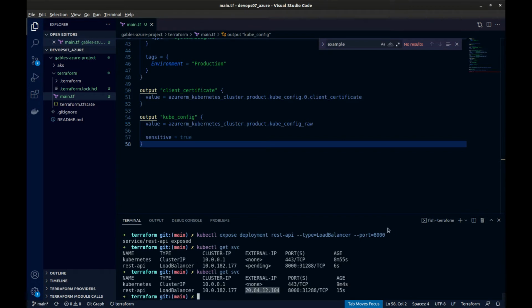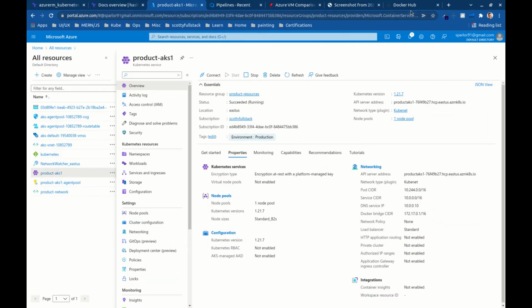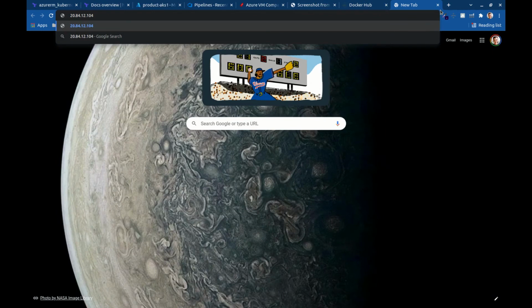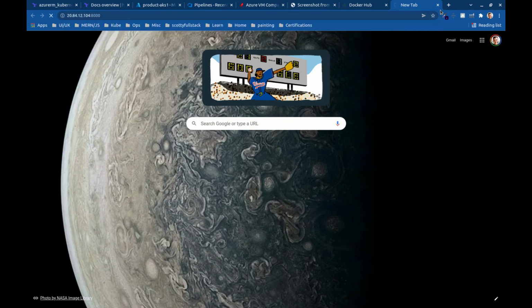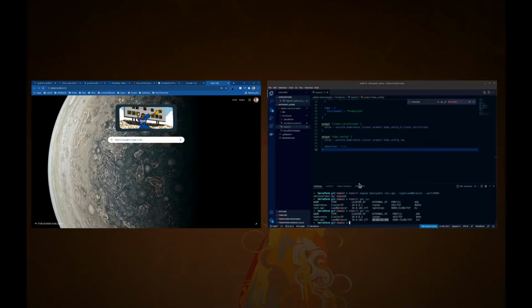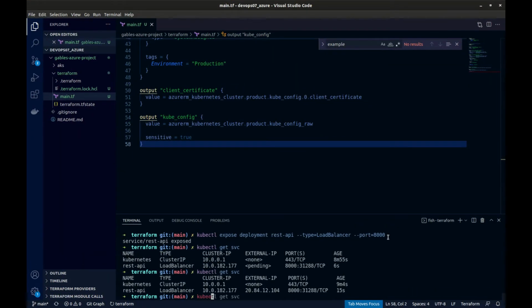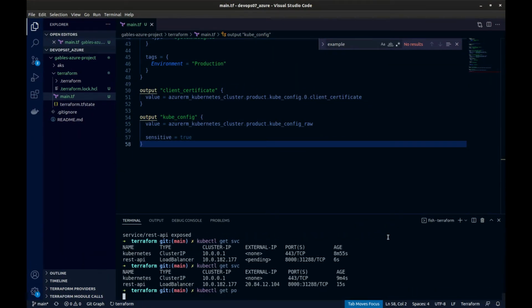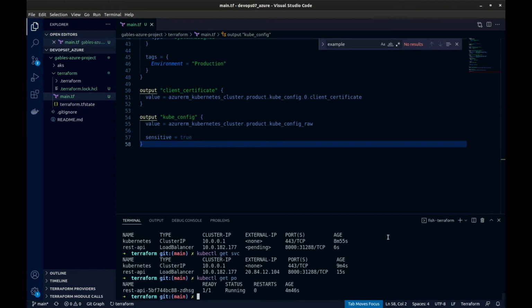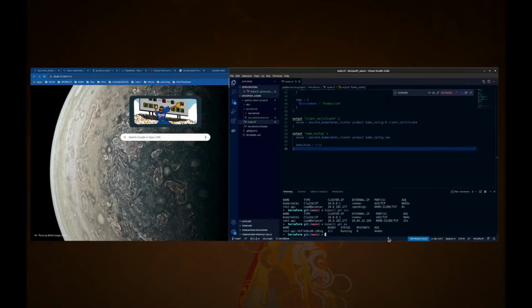Let's grab that and let's navigate back to our browser. 8000. Check on our deployment, make sure everything's fine. Okay, we're running there.